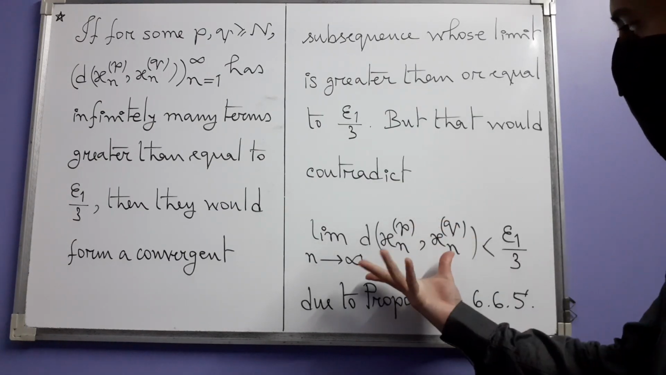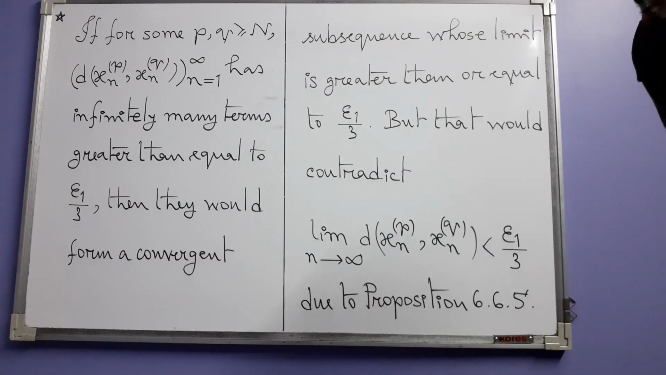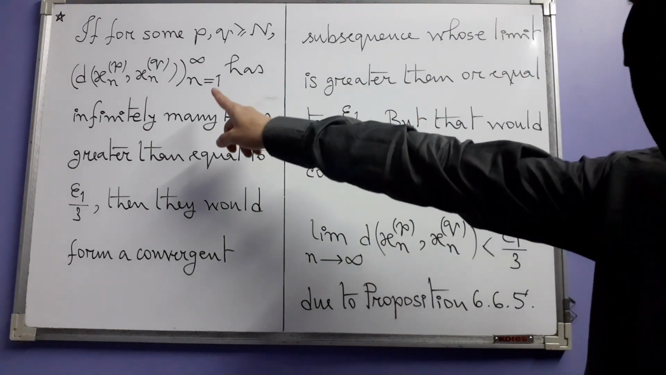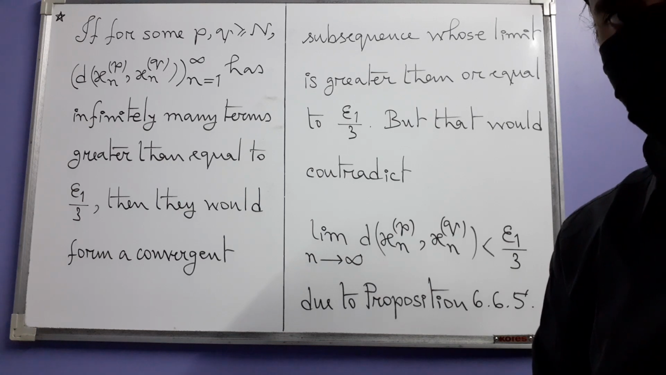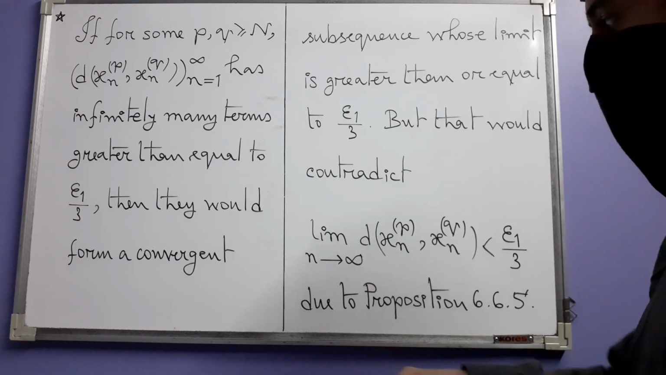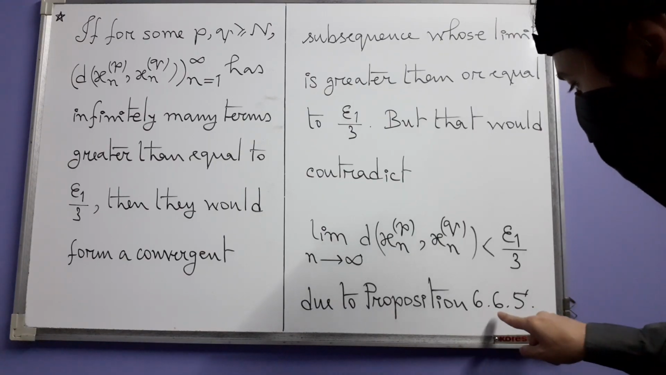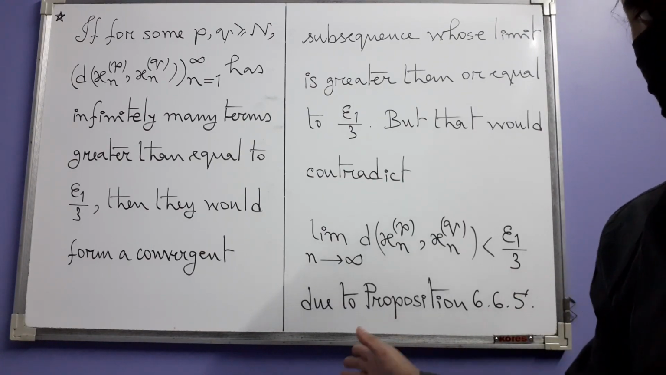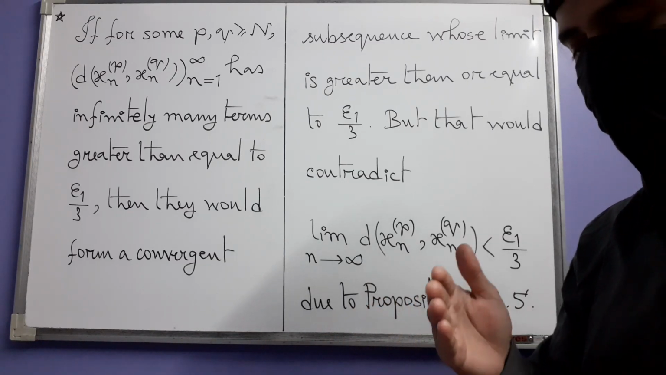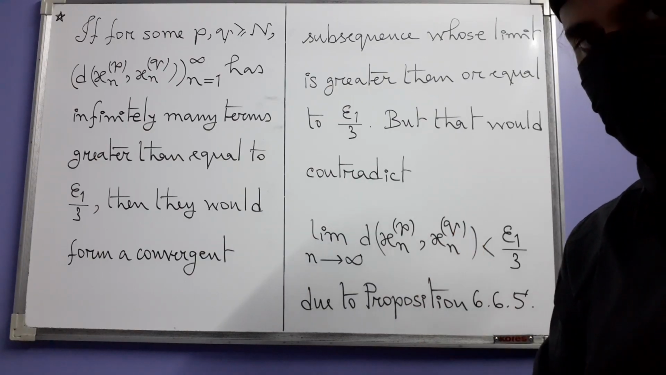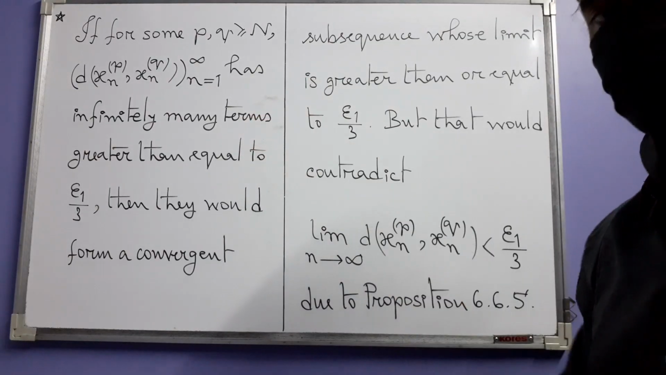But that would contradict this inequality which we already have, which you saw here just now, that the limit of this entire sequence is less than epsilon 1 divided by 3. So how can it have a subsequence which converges to a limit which is greater than or equal to epsilon 1 divided by 3? Due to proposition 6.6.5. What was this proposition? It says that if you have a convergent sequence, then every subsequence is convergent and converges to the same limit. So that means this cannot happen.